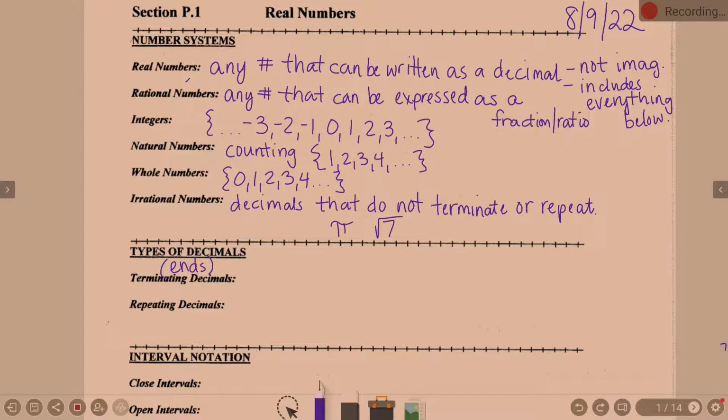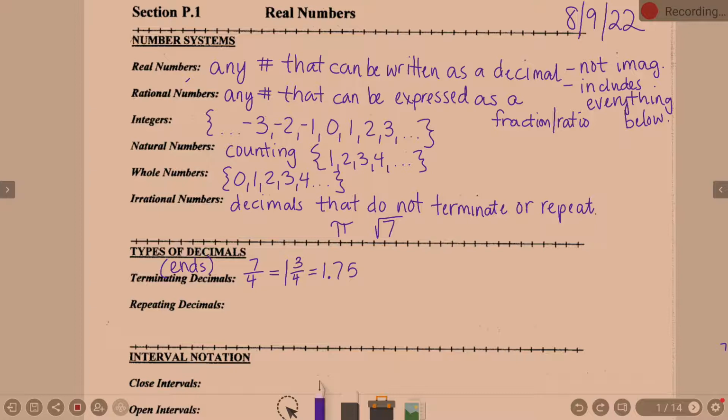For example, make your brains work a little bit. 7/4. What do you know about 7/4? It's an improper fraction. How else can we write it? 7/4 is improper, so it's 1 and 3 left over, so 1 3/4. Oh, but we know 3/4, don't we? 1.75. So that's an example of a terminating decimal. It ends.